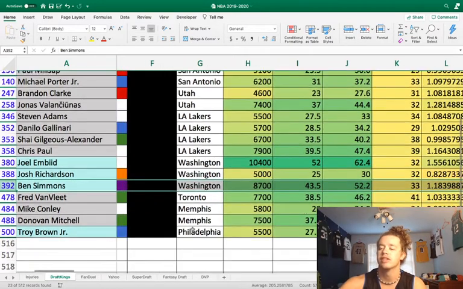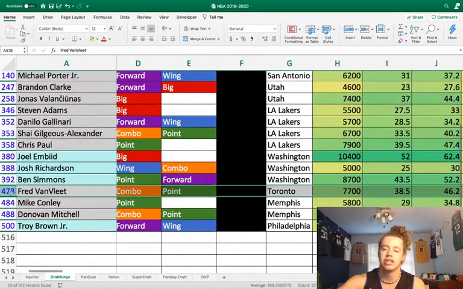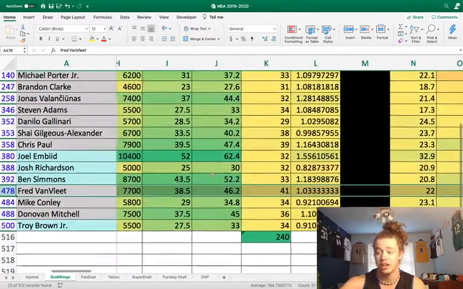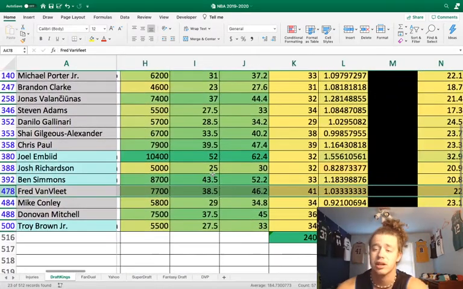Up next, we have Fred VanVleet for Toronto at 7,700. And honestly, I hate playing guys against Orlando. I'm going to say it all year. I'm going to continue to not really do it that much.